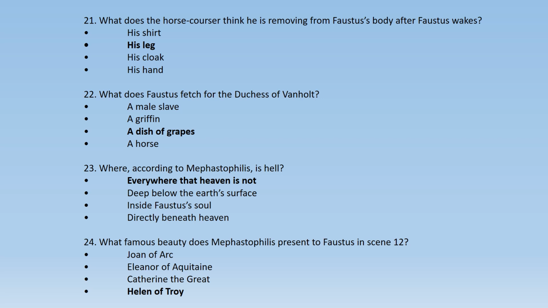What does Faustus fetch for the Duchess of Vanalt? A male slave, a griffin, a dish of grapes, a horse. If you remember, the Duchess demands a dish of grapes and it was out of season. But Faustus produced that dish before the Duchess.